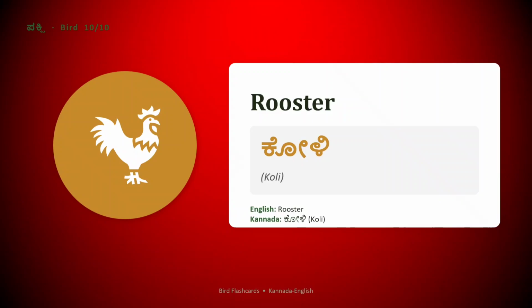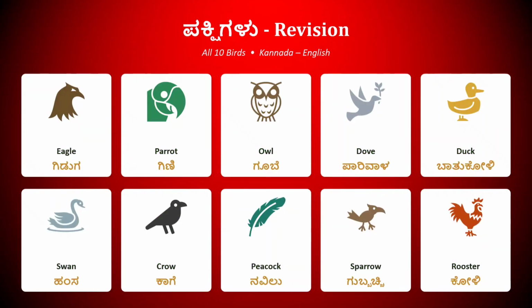Now we learned almost 10 bird names. Let's revise them. Eagle, Giduga. Parrot, Gini. Owl, Goobe. Dove, Parivala. Duck, Batukoli. Swan, Hamsa. Crow, Kage. Peacock, Navilu. Sparrow, Gubbachi. Rooster is Koli.